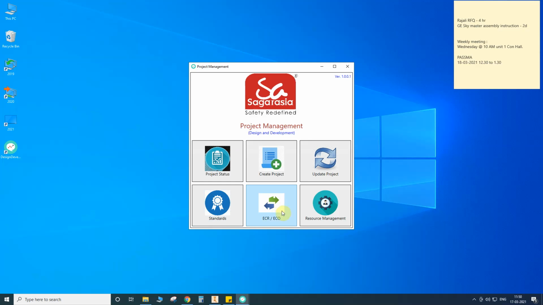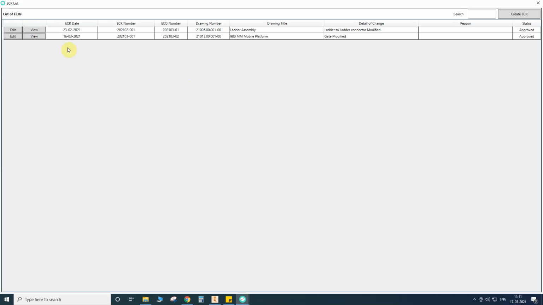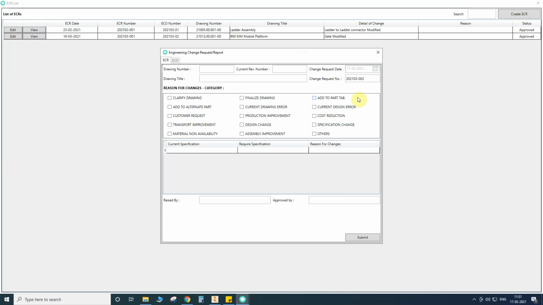Now I am going to the next part, called ECR and ECO, engineering change request and engineering change order. Create ECR is applicable to everyone in our factory. They can sit at their systems and create ECRs. Just now I am creating a test ECR.